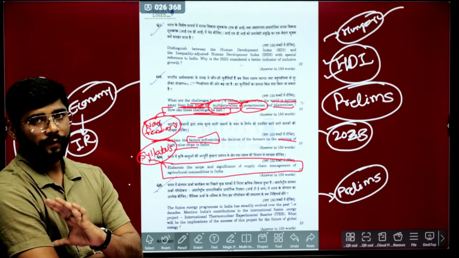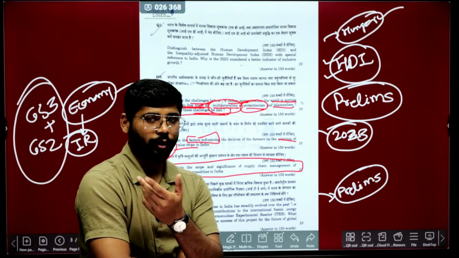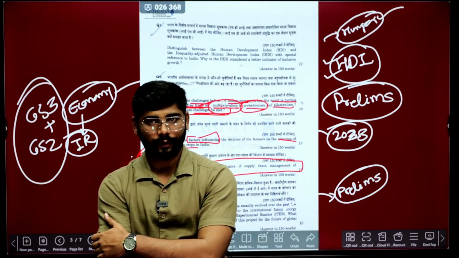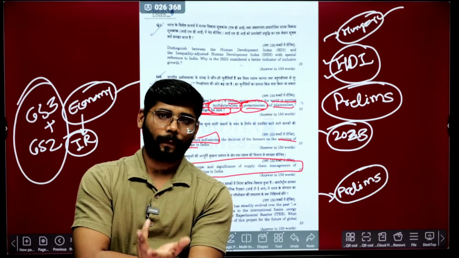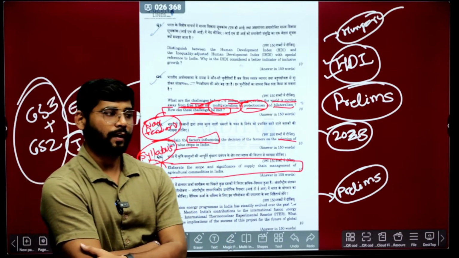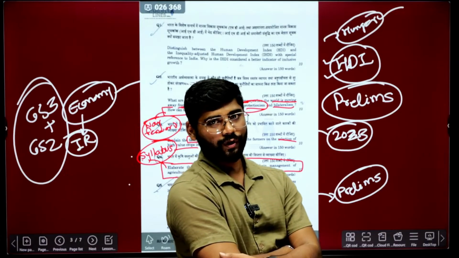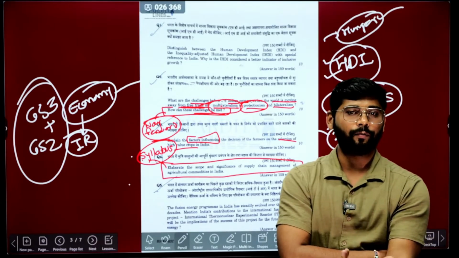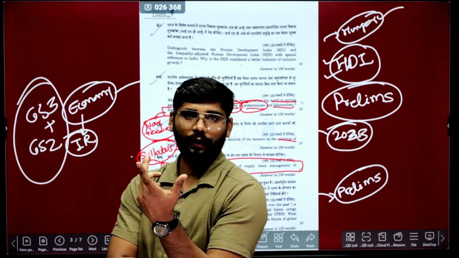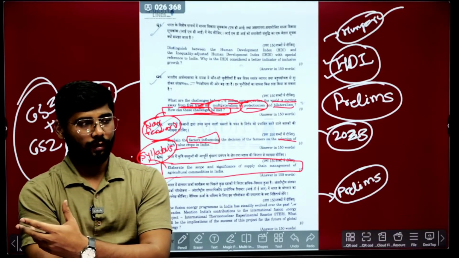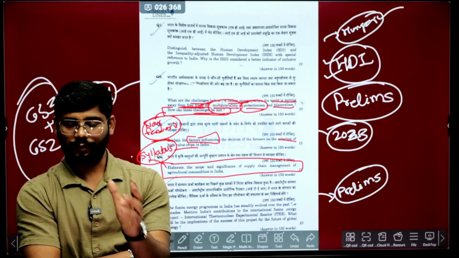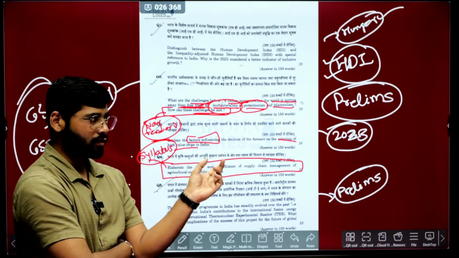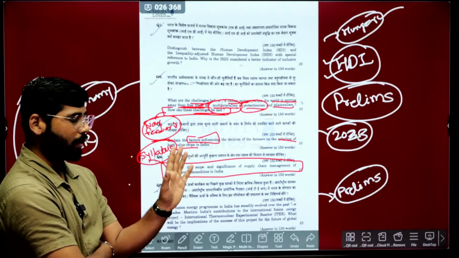Particularly GS3. Even last year, 23 and 24, they asked about MSMEs in the 23 prelims, and a question came in mains also on MSMEs. In the same way, in 24 also there were questions on specific themes in prelims, and the same question came into mains also. So you cannot really neglect prelims. It's not that once you have cleared prelims you can neglect it and prepare for mains. If you want to prepare in a holistic way, the themes coming in prelims in that year and the previous year also become crucial.